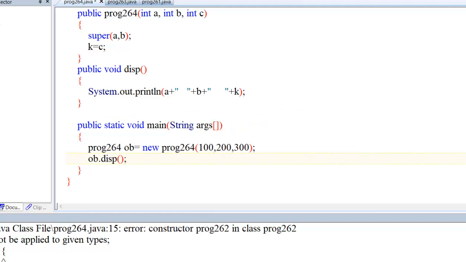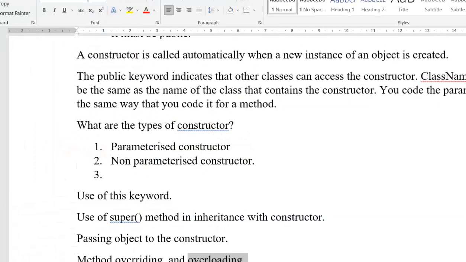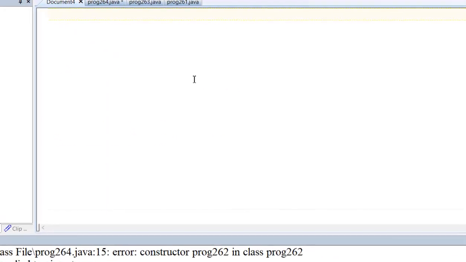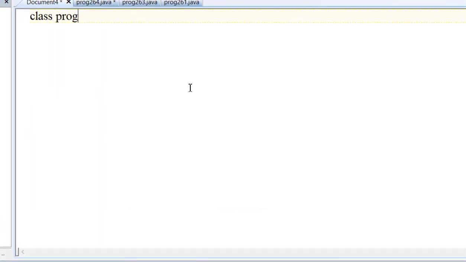Now the topic that remains is passing an object to a constructor. How will we pass an object to the constructor? Now say class program 265. Okay.